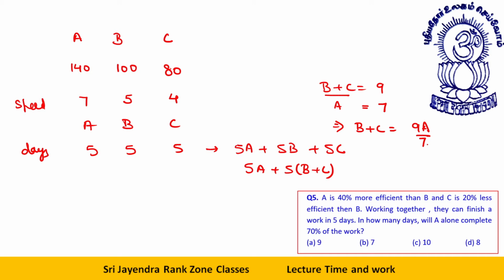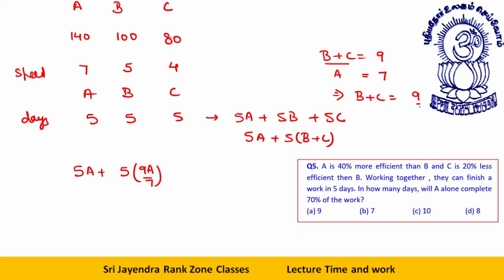So far clear? B plus C is equal to 9A by 7. Now we have the full work as 5A plus 5(B plus C), and B plus C is 9A by 7. This is the full work.